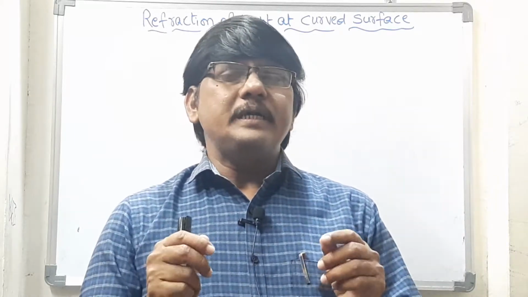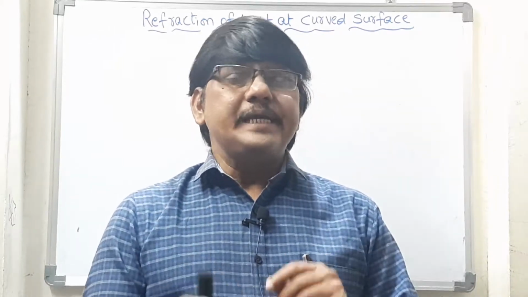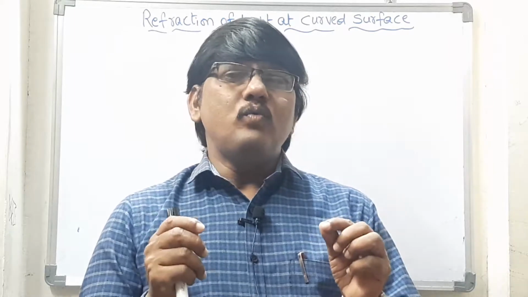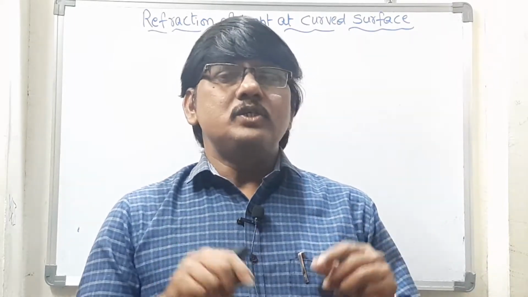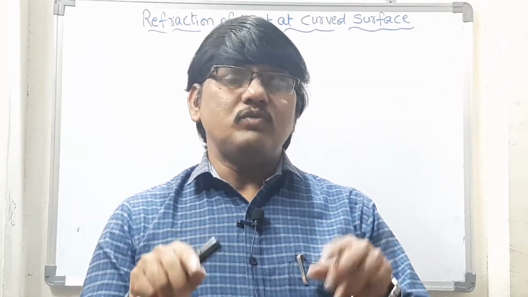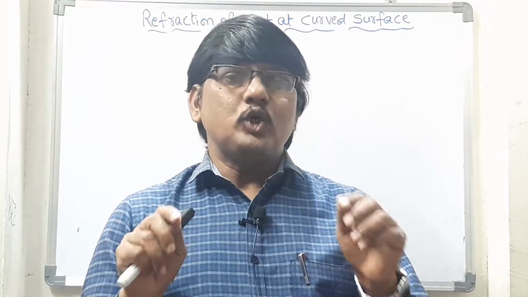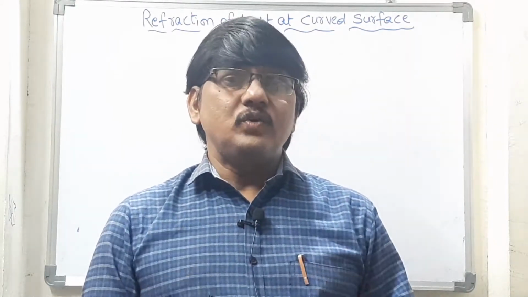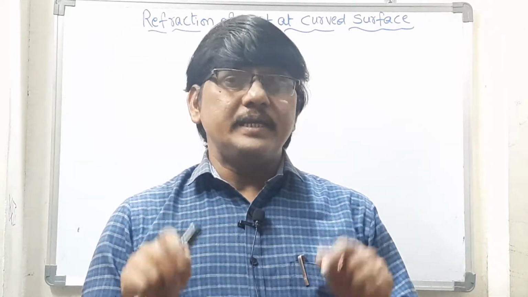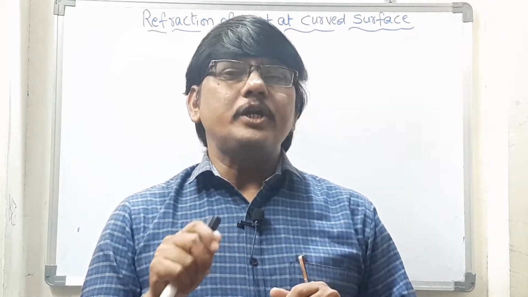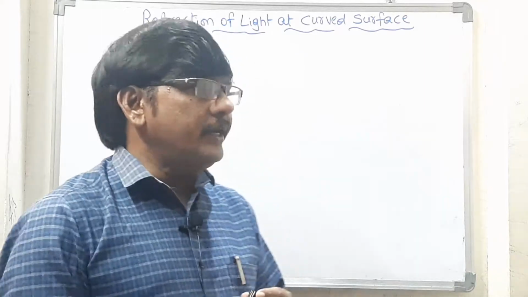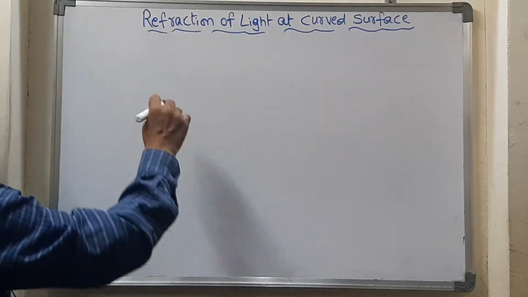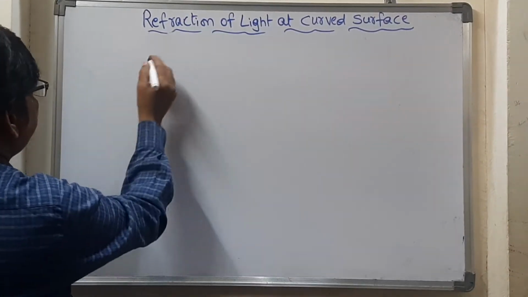Generally, the focal length of any lens will change according to the medium. How is that changing? Now let us see. This will be asked as one of the very important 4 marks questions. The question will be: explain by means of a neat sketch how the focal length of the lens changes according to the medium. That experiment we are going to discuss.